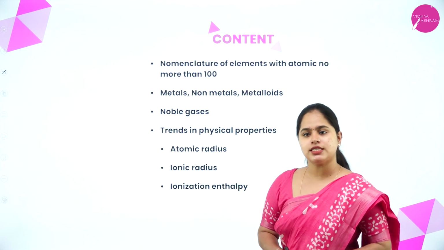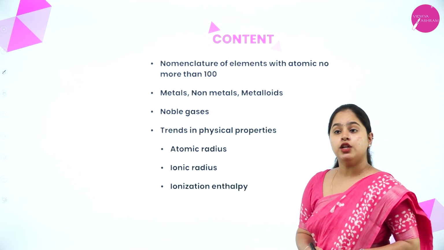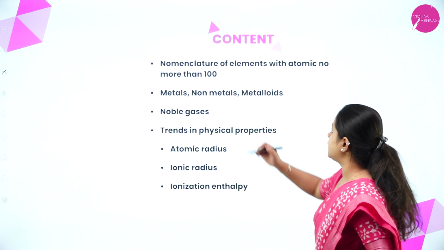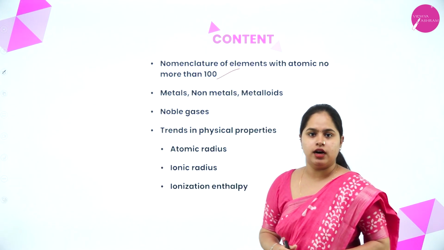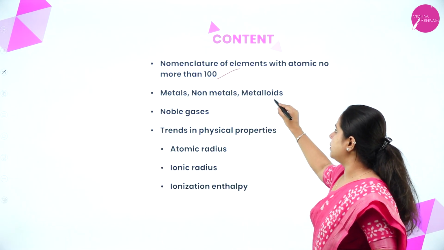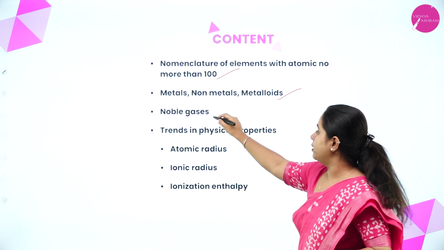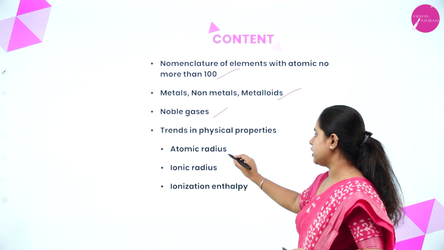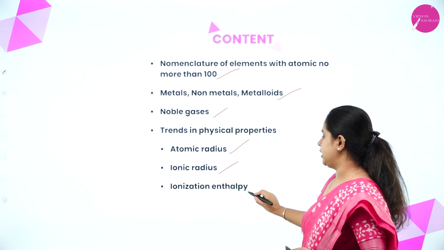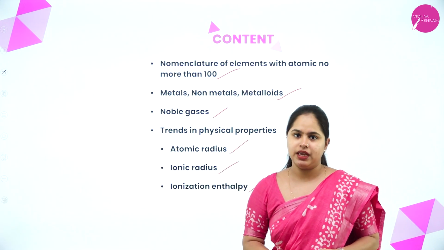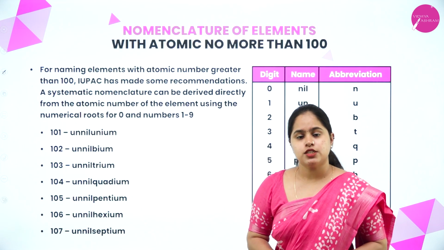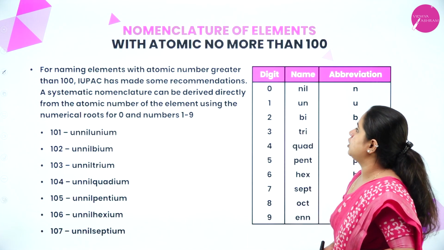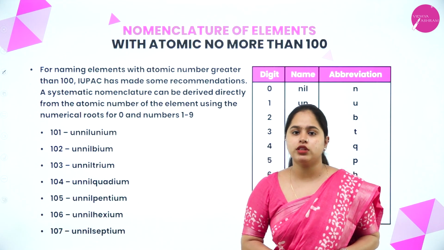Yes, so in today's session, we are going to discuss nomenclature of elements with atomic number more than 100. Then metals, non-metals and metalloids, noble gases and trends in physical properties. Yes, we are discussing atomic radius, ionic radius and ionization enthalpy in this session. Okay, so to begin with, the nomenclature of elements with atomic number more than 100.